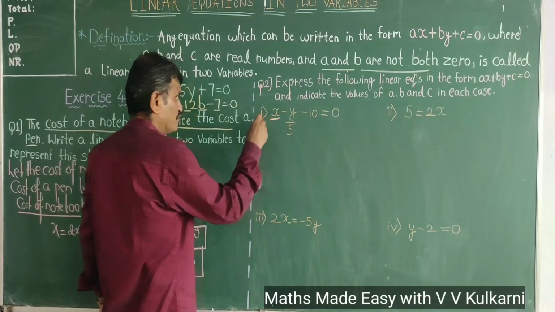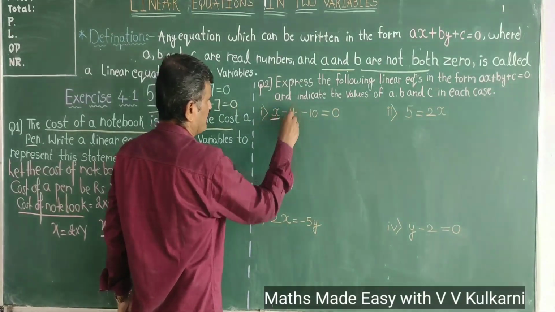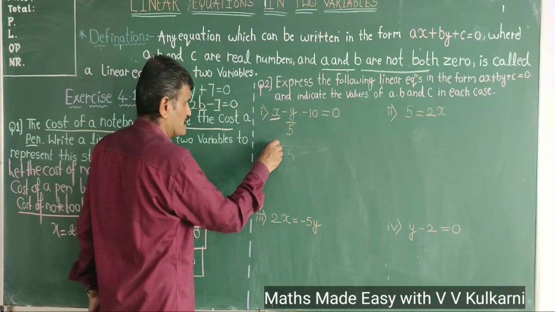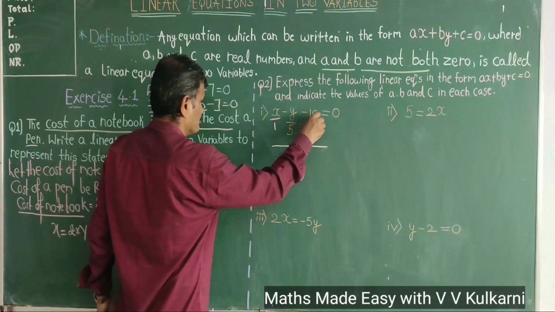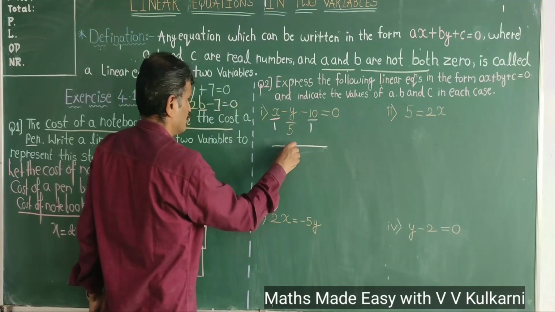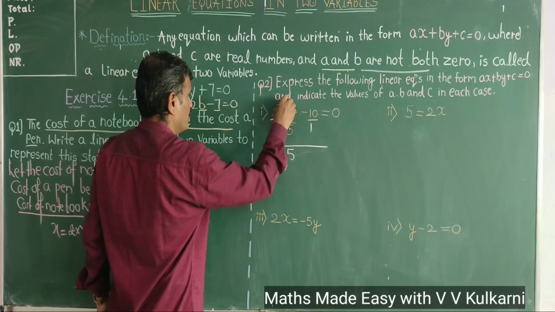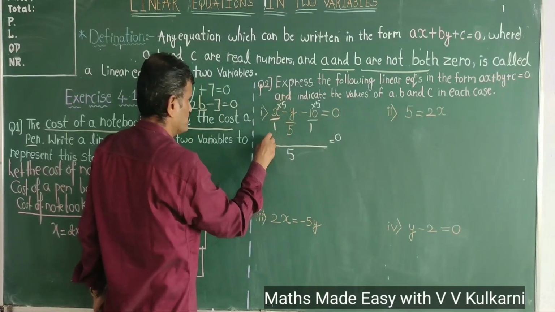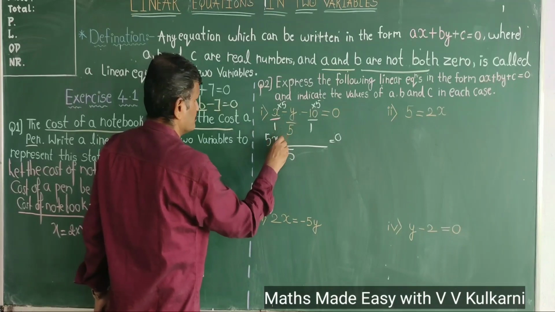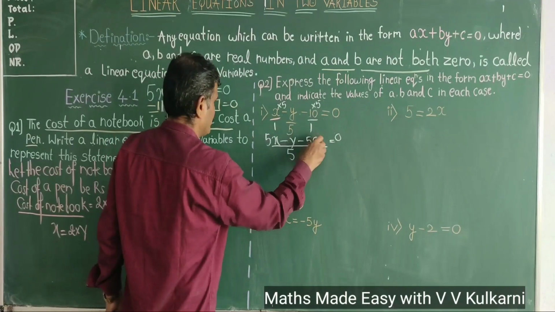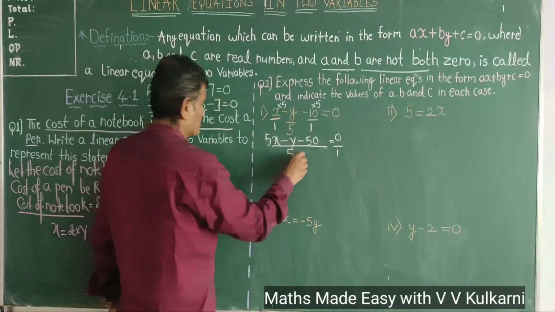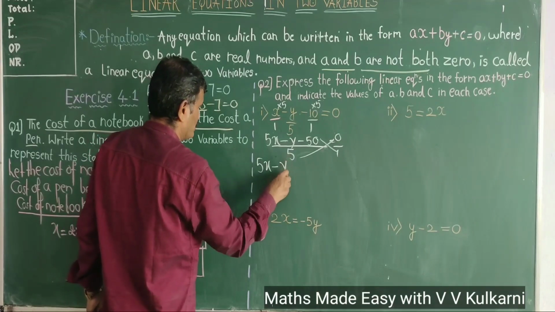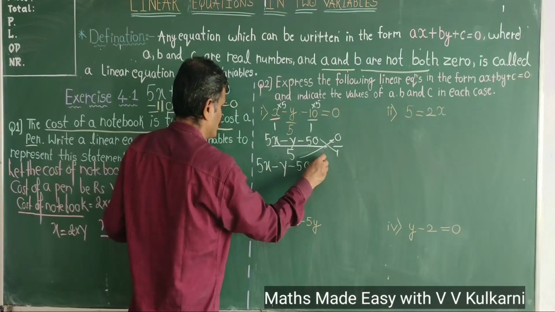For example, the first example he has given is x minus y by 5 minus 10 is equal to 0. Here you take the LCM. The LCM is 5. So if I multiply 1 into 5, here it is 1 into 5, here it is 0. So 5 into x is 5x minus y minus 50 here. If I cross multiply children, then this will become 5x minus y minus 50 is equal to 0.